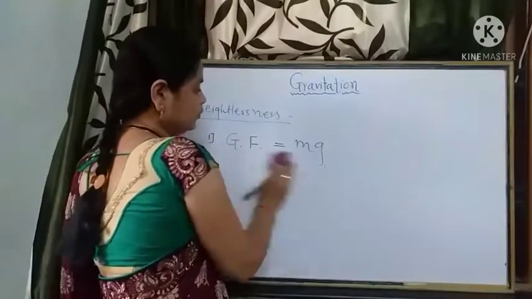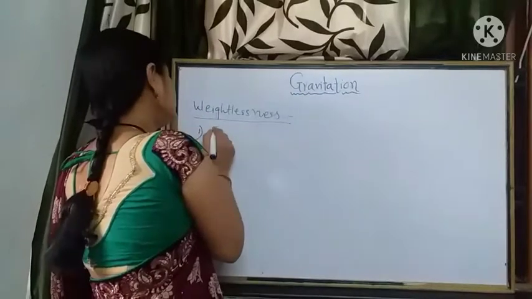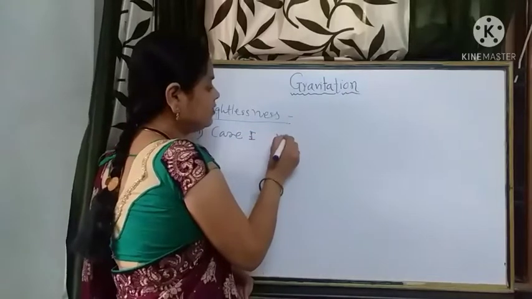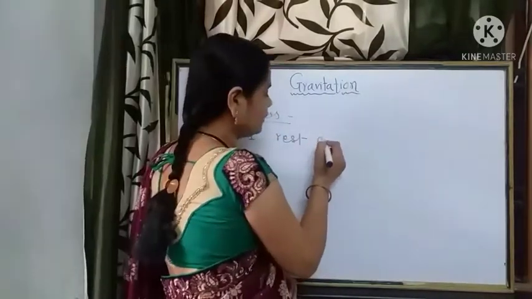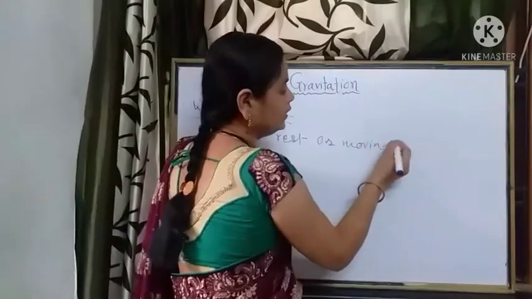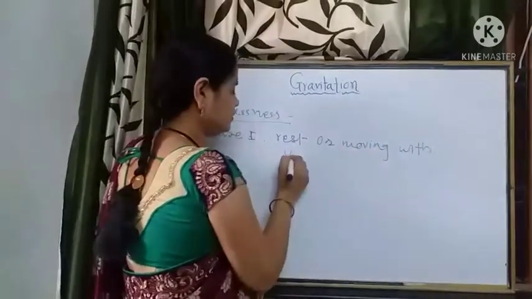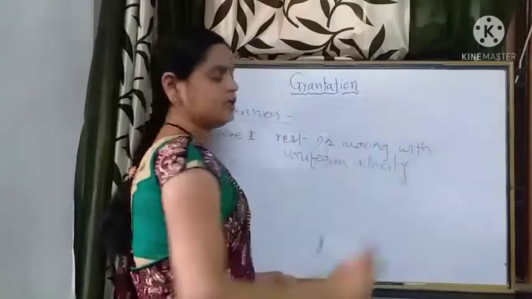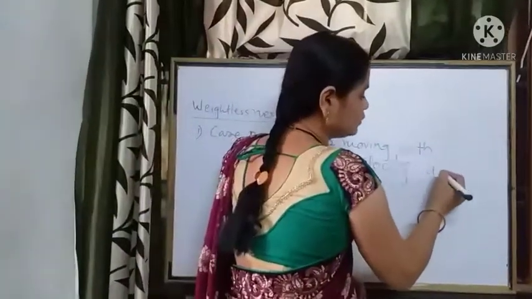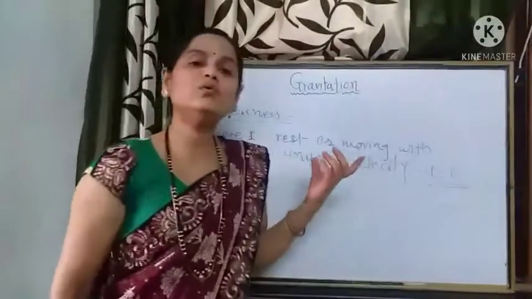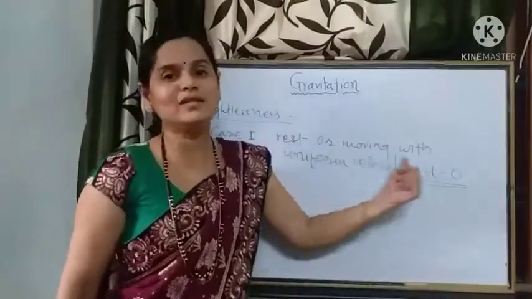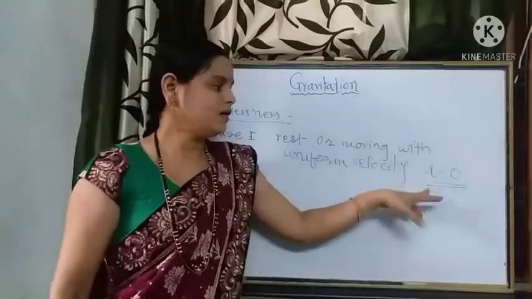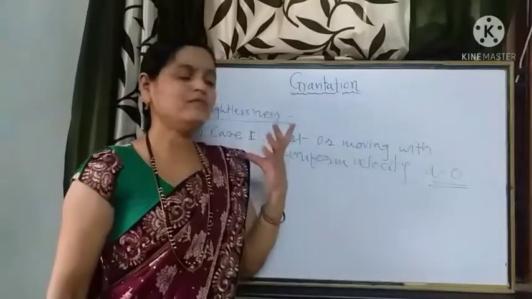This will be the case when, first, the lift is at rest, or the lift is moving with uniform velocity. It means the acceleration in this case must be equal to 0, because an object moving with uniform velocity has zero acceleration. So in these two cases, the lift is at rest or moving with uniform velocity.